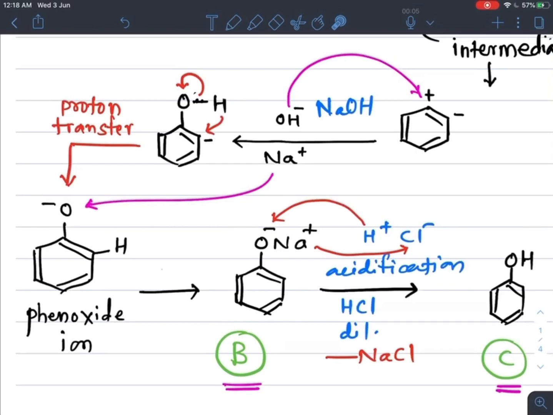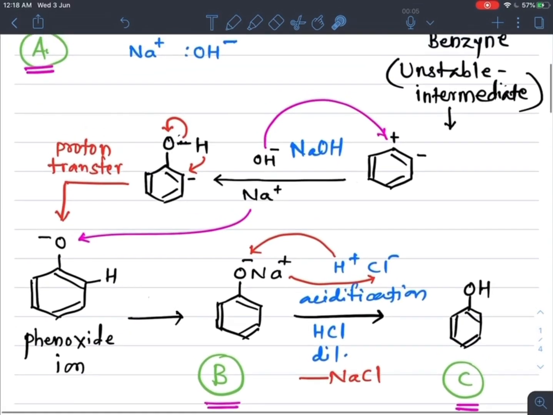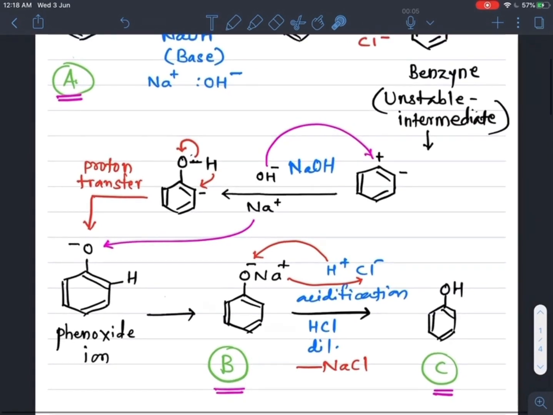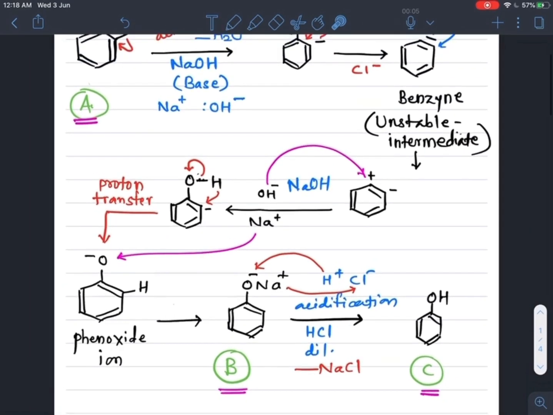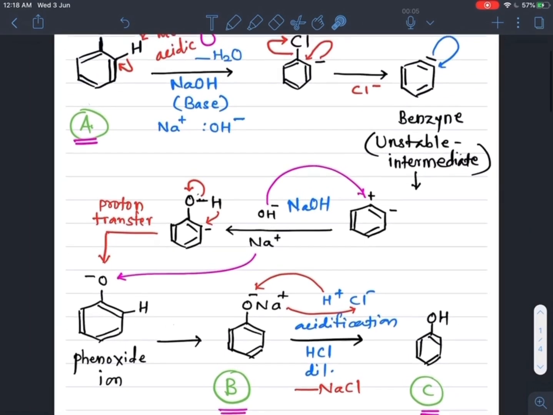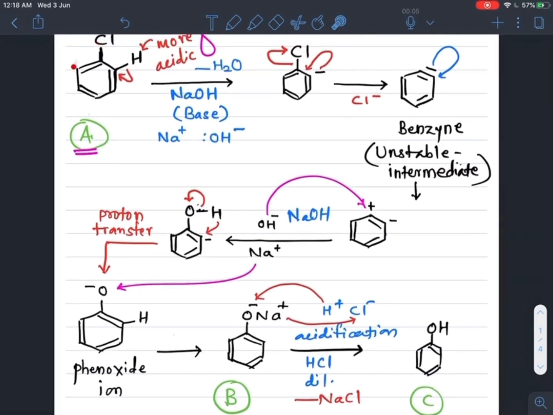So in the Dawes process, if we observe the mechanism, in the first step this chlorobenzene is treated with NaOH. Here we get the intermediate product, sodium phenoxide, and finally on acidification it gives phenol.